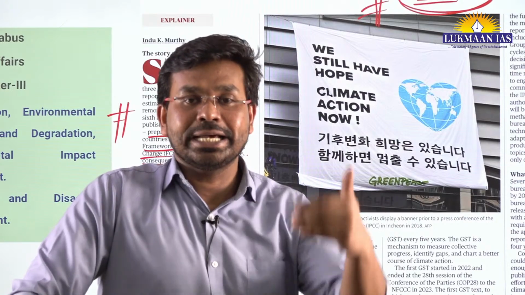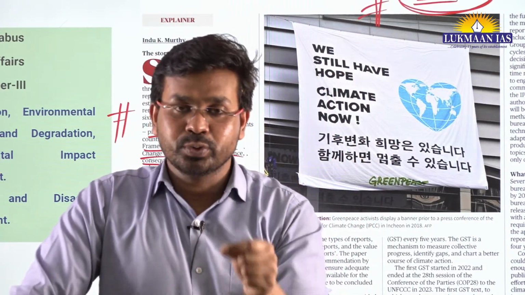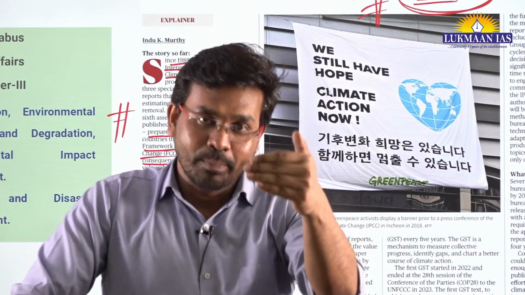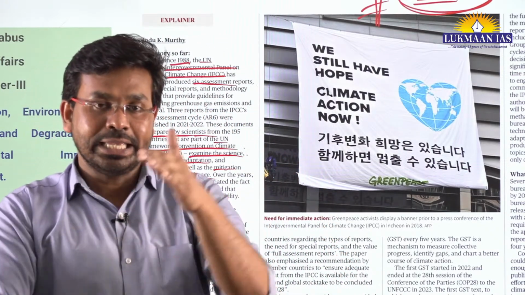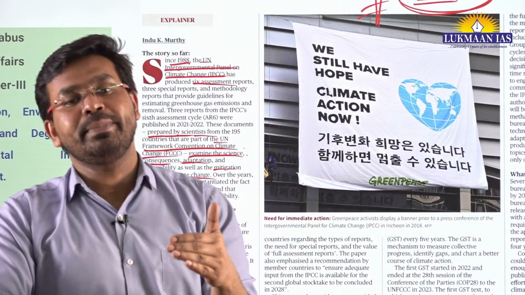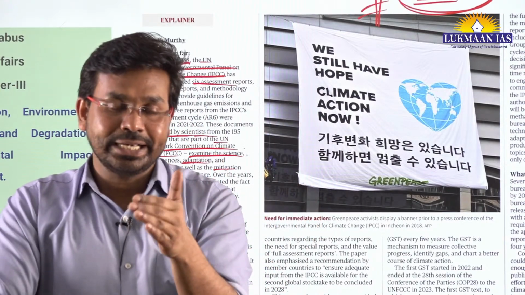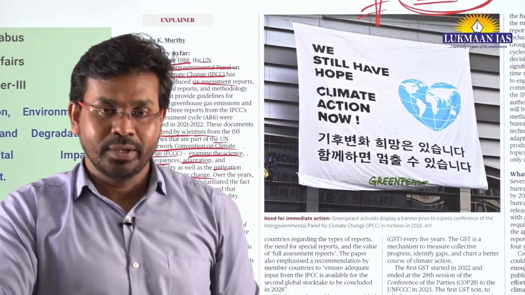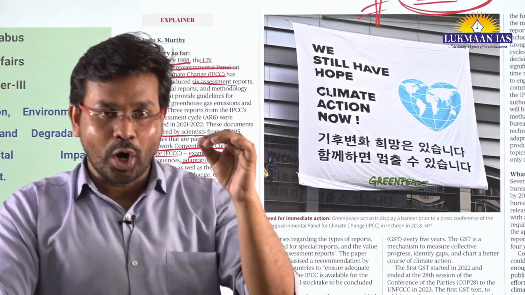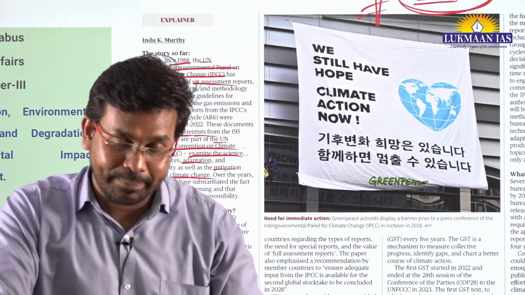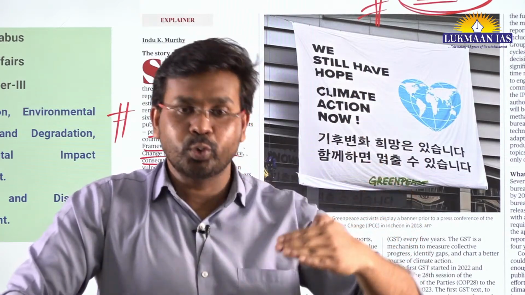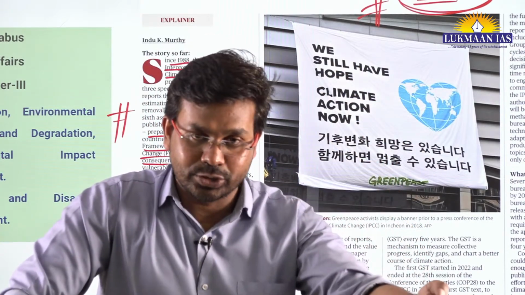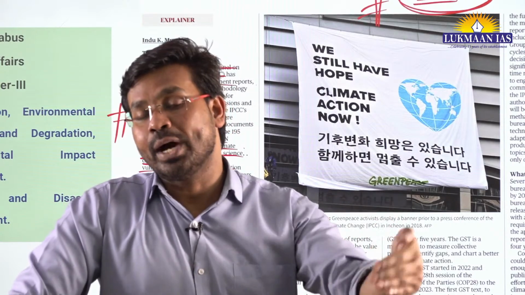Under this Paris Agreement, all the countries have adopted a target, and that target was to keep global warming below 1.5 degrees centigrade as compared to pre-industrial level, right? And if it is not met, they will try their best to keep global warming well below 2 degrees centigrade by the end of this century, by the end of 2100.